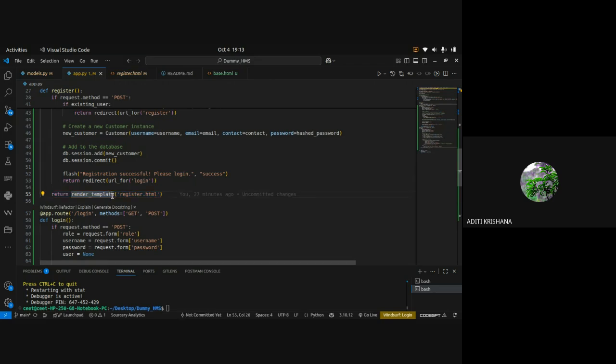Here I have written render template. Now you can ask me why I am writing render template here. Why not redirect? Because the register route is for registration, so that will happen inside register only. Means the register route will show the registration page only, showing its assigned HTML page itself. So there we don't need redirect. Whenever some other HTML page comes, we use redirect. And this is happening inside the code, not in the front end.